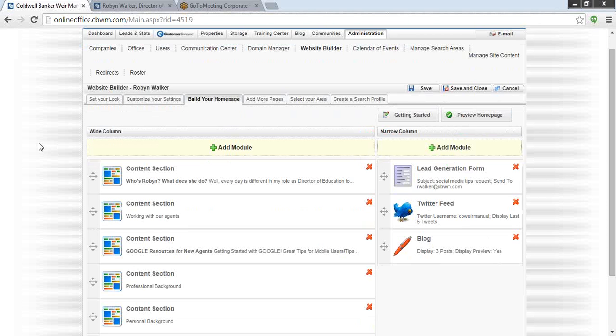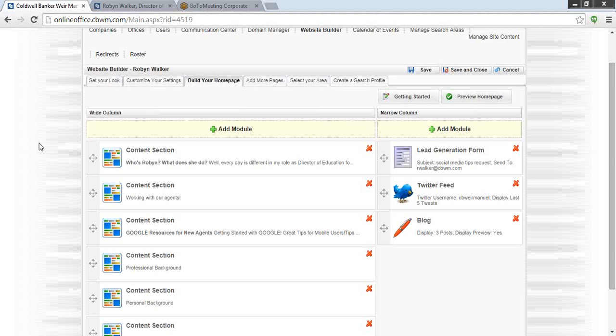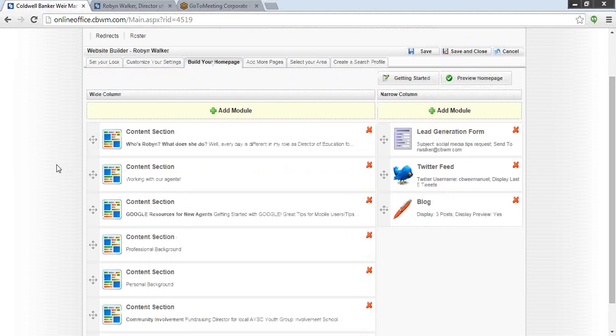So basically what you need to remember is if you did any customizing of your website before we switched over to the new format, those areas migrated to this new layout. But there's a lot of other options now of things that you can add in your website to customize it even further. So you can see that I already have some sections built in my website.